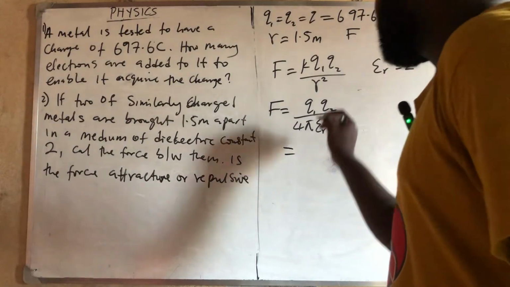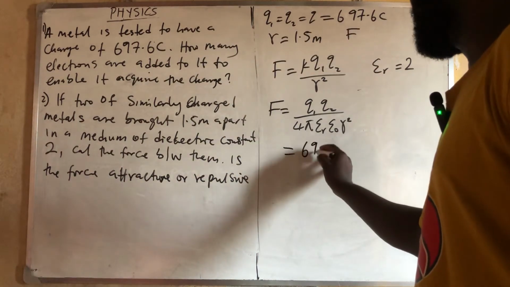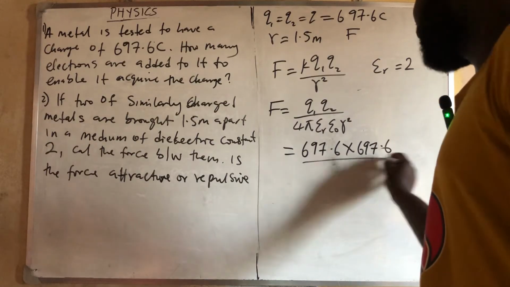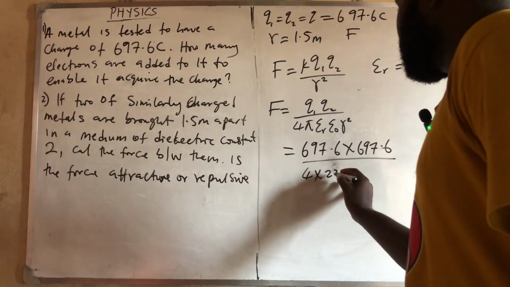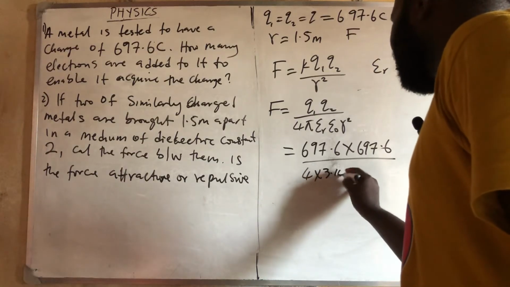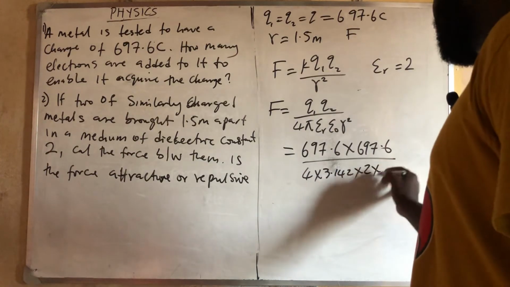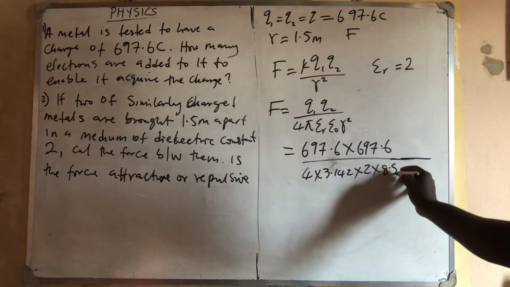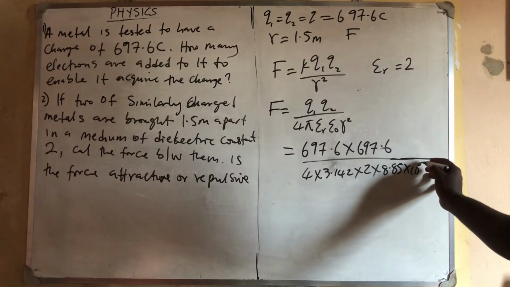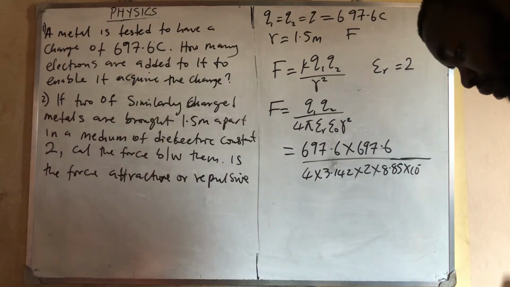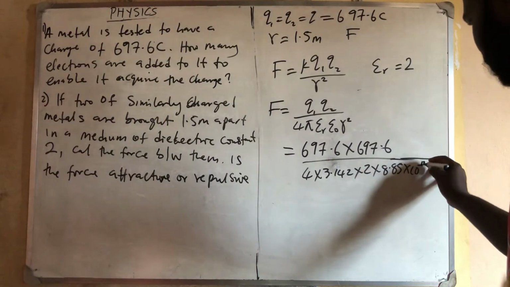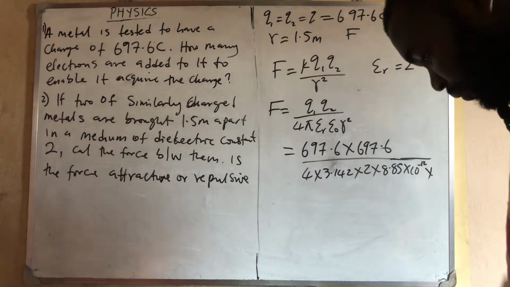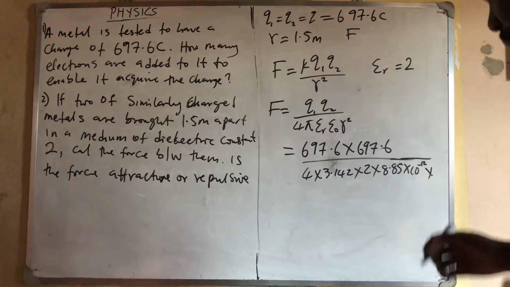So if you now put this, you are going to have 697.6 times another 697.6 divided by 4 times 3.142 times 2, then times, don't forget, your epsilon naught, which is 8.85 times 10 raised to power minus 12, then times 1.5 all squared.